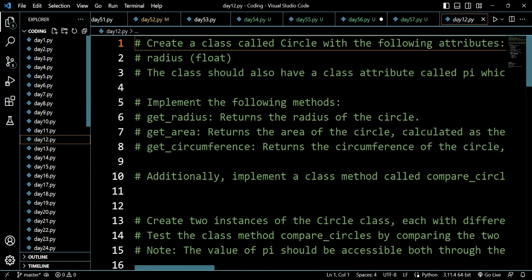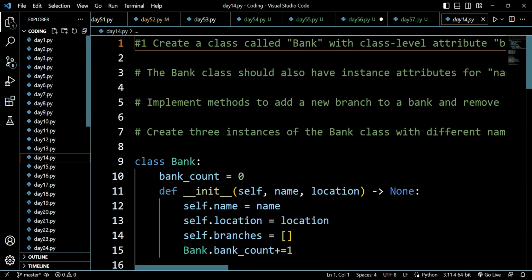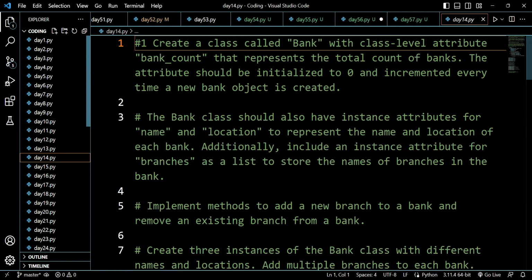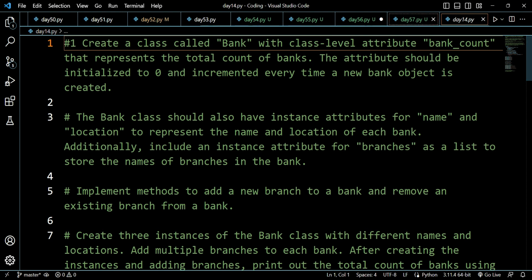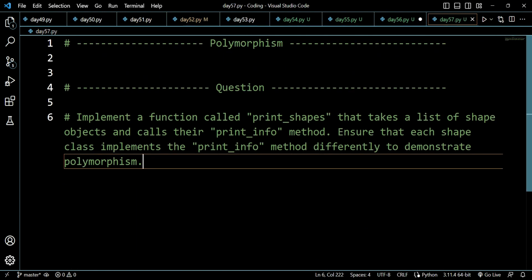We have always solved different types of questions of object-oriented programming, and we have discussed a vast variety of questions and concepts, including polymorphism that we are currently discussing, and we have already discussed inheritance. In inheritance too, we have discussed all types of inheritance using Python.